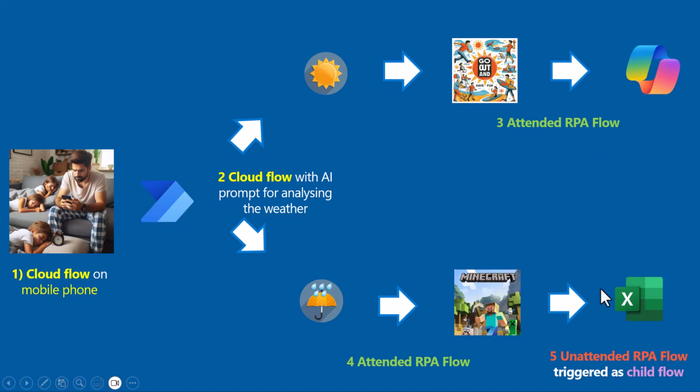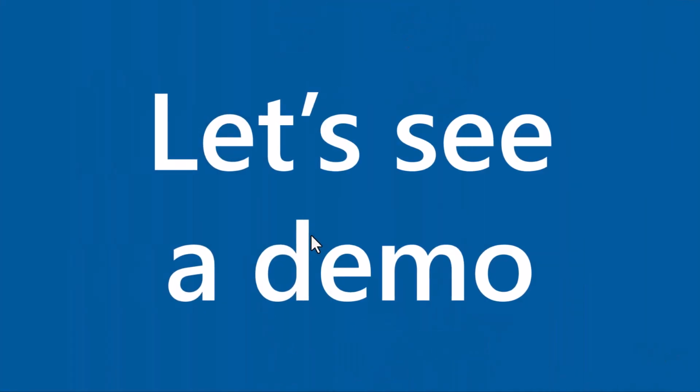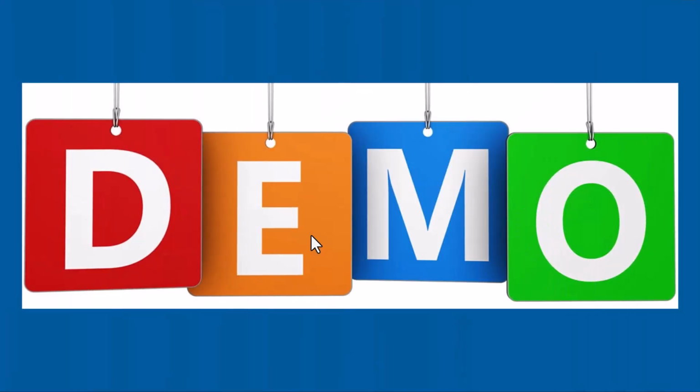And this is done with an unattended RPA flow and incorporated as a child flow in this one. I will show you how this works in a second. Okay, so let's see a demo, how this works and how you can realize that. So let's switch to my demo machine.